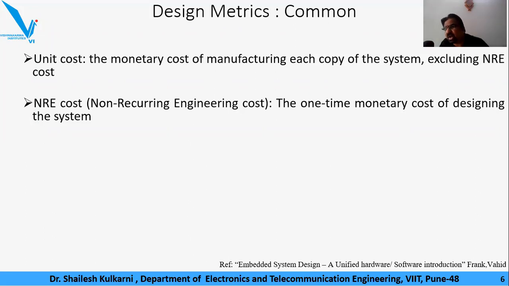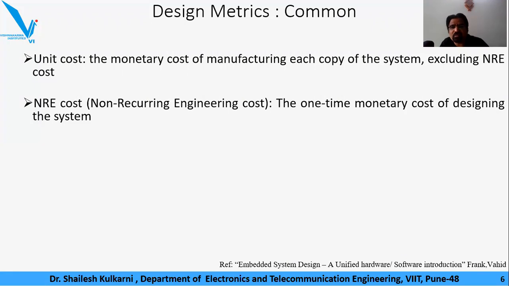Maybe $10 billion might be an NRE cost, by which a company with mass scale production would be able to sell that product for something like $20. Now, $10 billion to $20, you can understand the difference. The number of copies manufactured on a mass scale, in order to reach the break even of the commercials, is also expected to be known, right? As an engineer we should know all these aspects because we will be working for the industry, for the company, and the techno-commerciality of the product has to be understood.